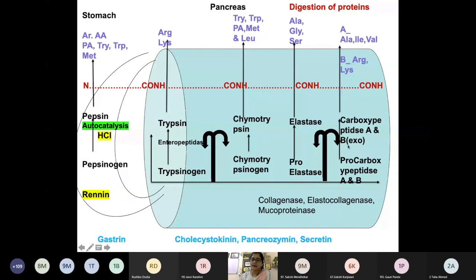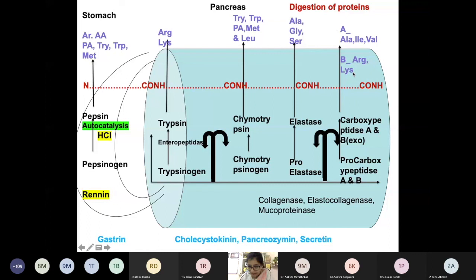We have two types, A and B. A is specific for small amino acids like alanine, isoleucine, and valine, while B is for basic ones, arginine and lysine.